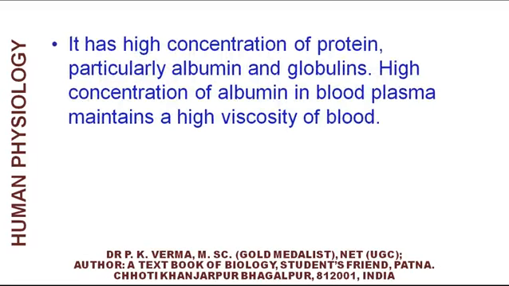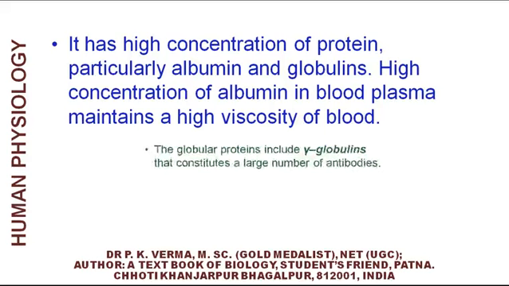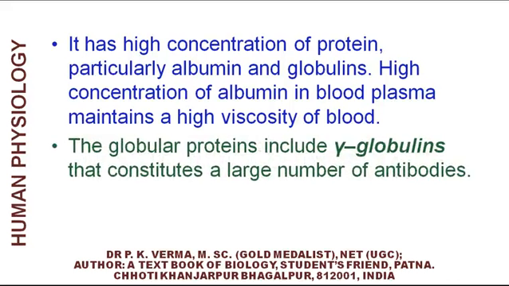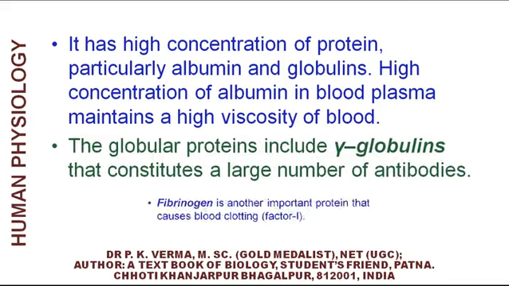It has a high concentration of protein, particularly albumin and globulins. High concentration of albumin in blood plasma maintains a high viscosity of blood. The globular proteins include gamma globulins that constitute a large number of antibodies.